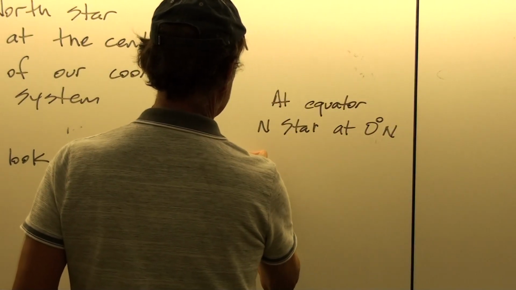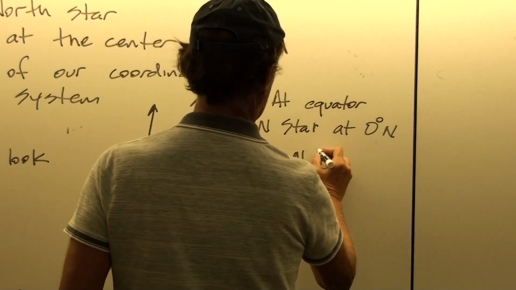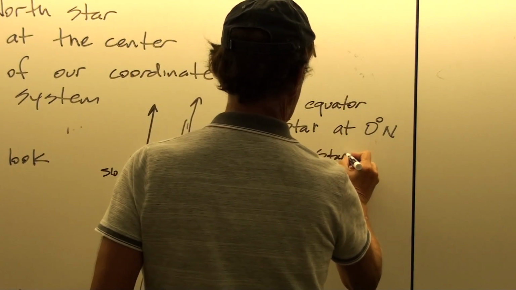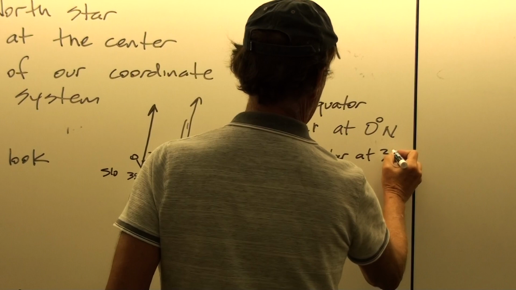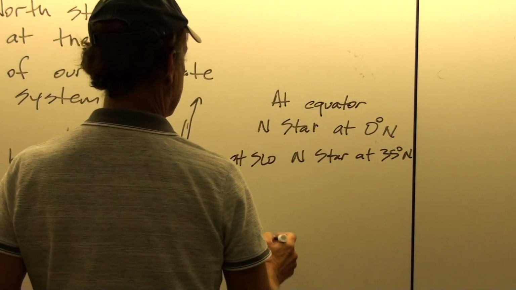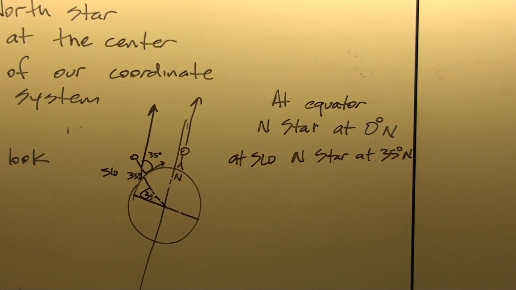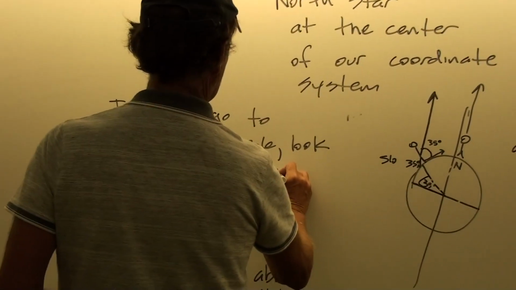At San Luis Obispo, the North Star is at about 35 degrees above the horizon. And at the North Pole, as we said before, you just look straight up, or that's 90 degrees north latitude.